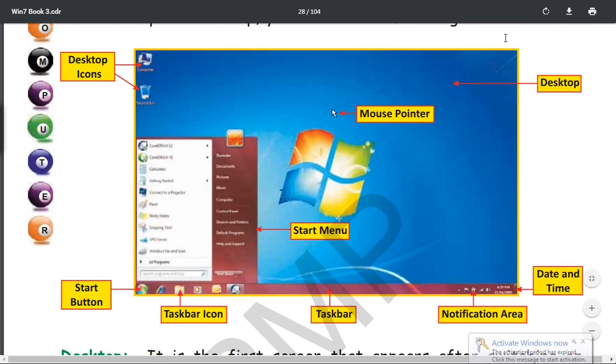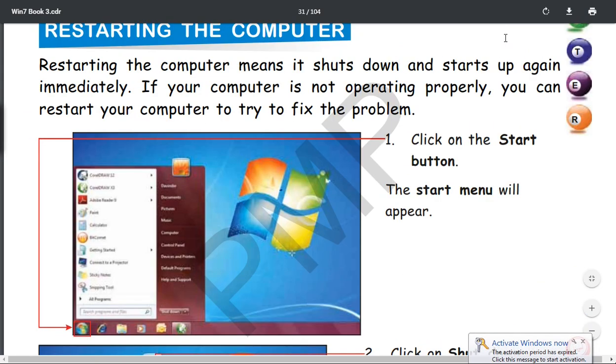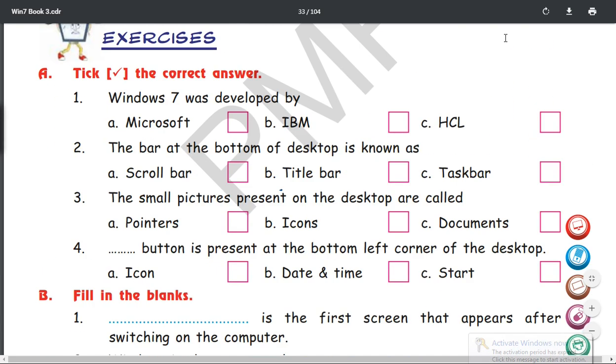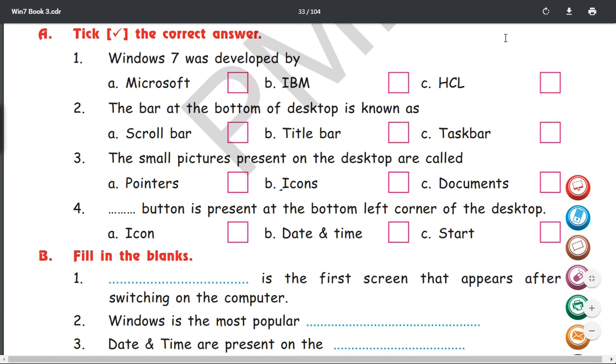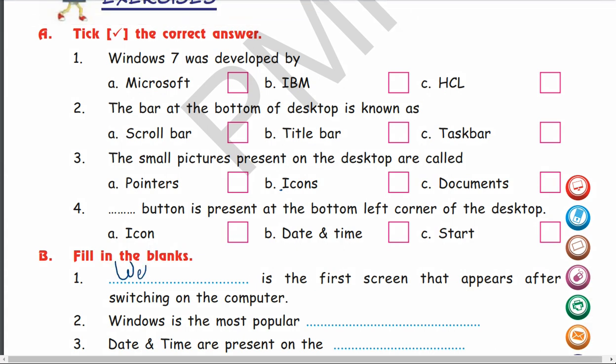So what is the first screen that appears when we turn on the computer? The answer will be welcome screen. So write the answer here.